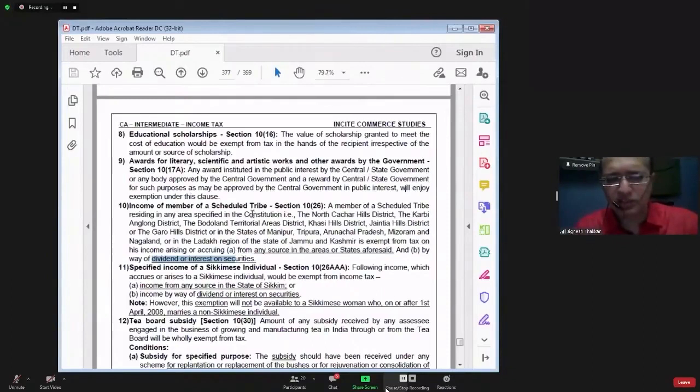See, in these areas you have less opportunities for earning income. Economic activities are very low in these areas. And government wants to ensure that these people stay there only and create some employment opportunities there only. So government says your income will be exempt from tax.